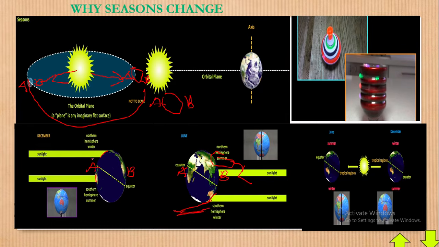Now you see that, here what you must know is that in December, if it is winter, then the southern hemisphere will be affected. For us in Africa, we are at the equator and part of the northern hemisphere. So here, when it has changed, part B is now receiving. Now it means that this one has less sunlight, therefore shall be in winter in the southern hemisphere. Meanwhile, in the northern hemisphere, we shall be in summer. Summer means dry season and winter means wet season in Africa.